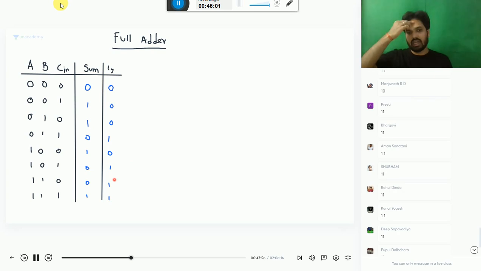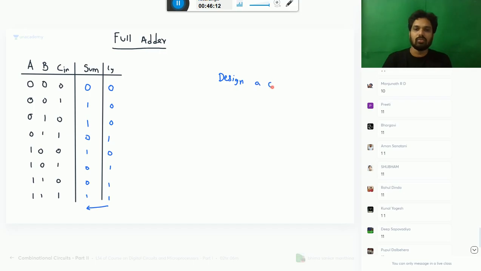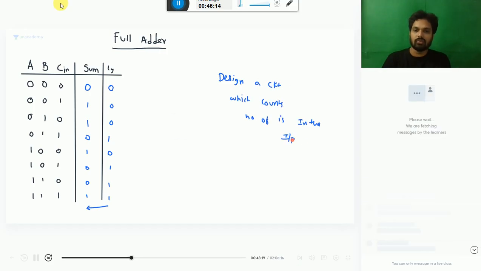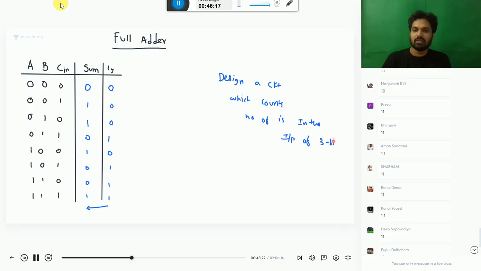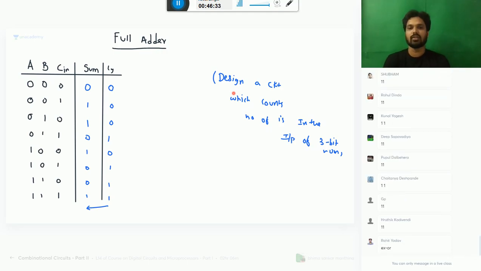Now I will tell you one simple question which is asked in an interview. Okay, can you do this or not? Design a circuit which counts the number of ones in a 3-bit number. Can you do this problem? Question is clear. You need to design a circuit which counts the number of ones in the 3-bit number. What is that circuit?